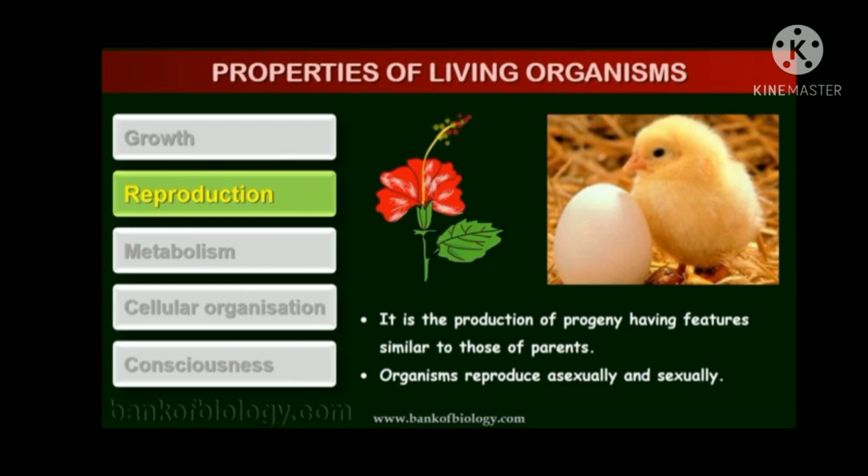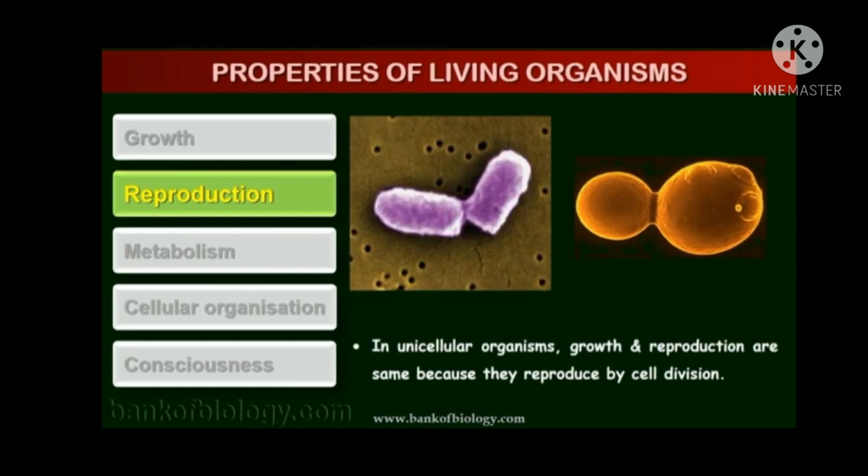Organisms reproduce asexually and sexually. See, in unicellular organisms, growth and reproduction are the same because they reproduce by cell division.